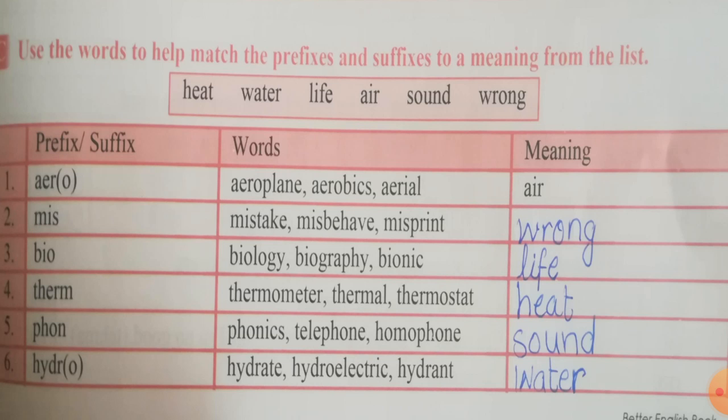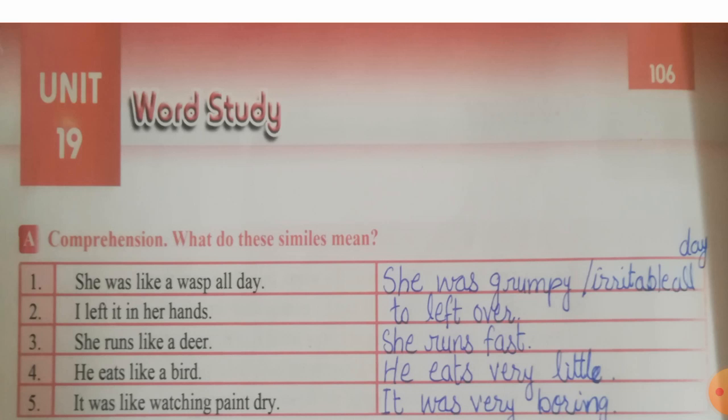Now next exercise is again related to the prefixes and suffixes. Here we are given the prefix and suffix and we are going to write their meanings. Next is word study exercises on page 106. Here we will be doing exercises A, B, C and E. Let's see exercise number A, that is word study.